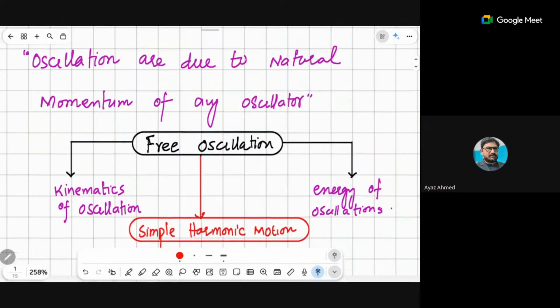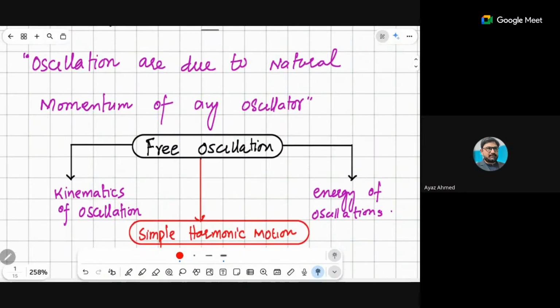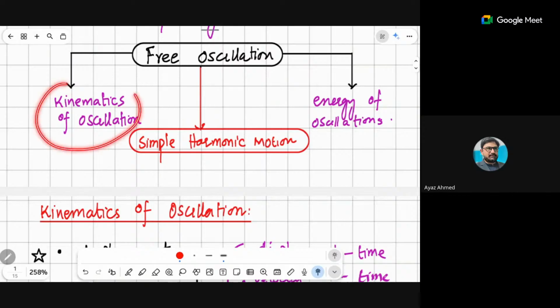We have the kinematics of free oscillation. In this free oscillation topic we will talk about the kinematics of free oscillation, simple harmonic motion, and energies of oscillation. These are the three main further classifications of your chapter.